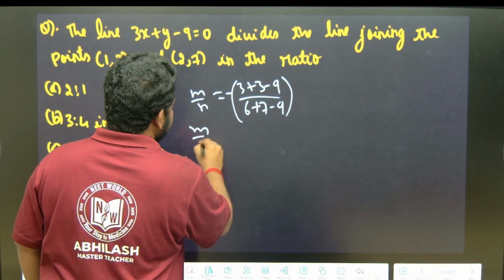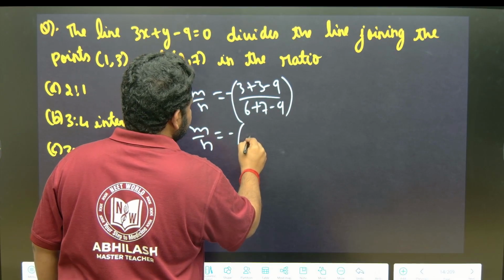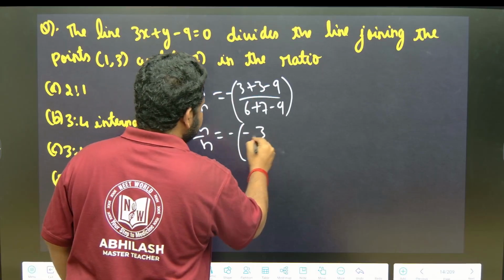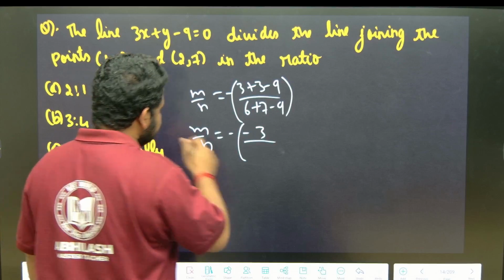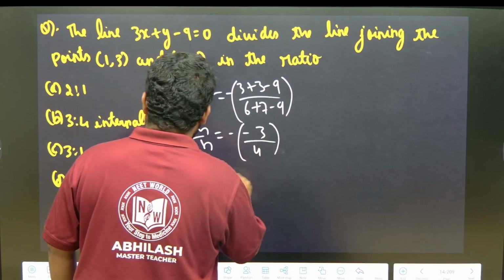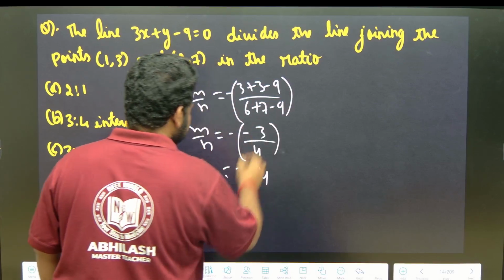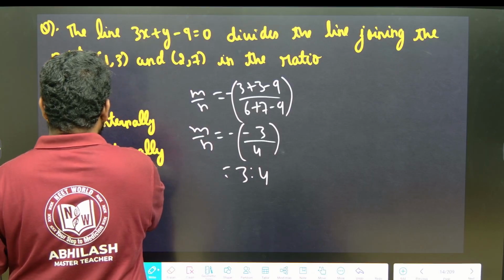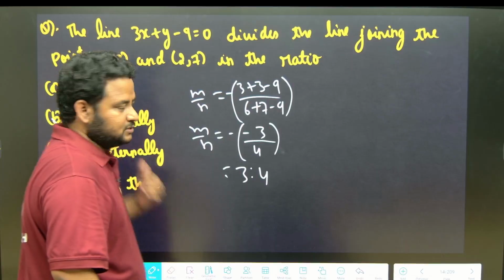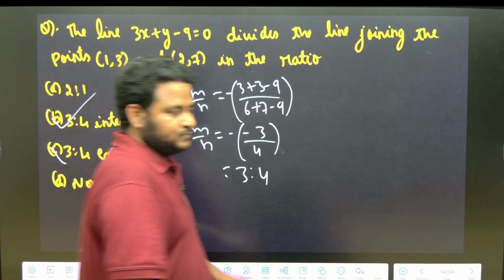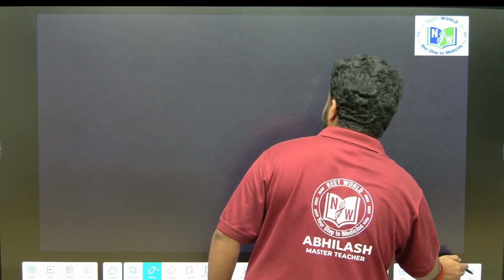So m by n is equal to minus 3 plus 3, that is minus 3, over 6 plus 7, which is 13, 13 minus 9 is 4. We will get 3 is to 4. Is it internal or external? It is internal, because minus into minus will become plus. So this is 3 is to 4 internally. Okay, got it. Let us move to the next concept.